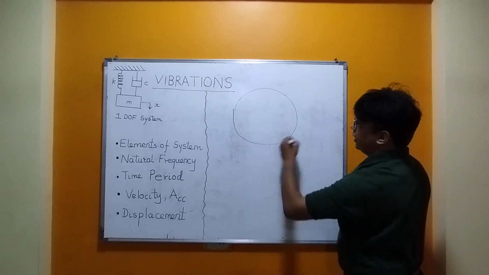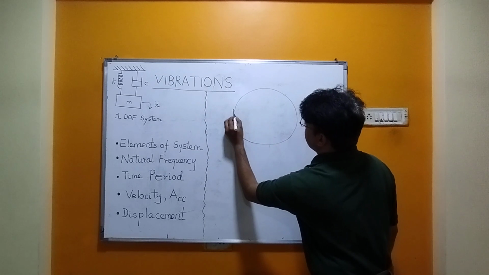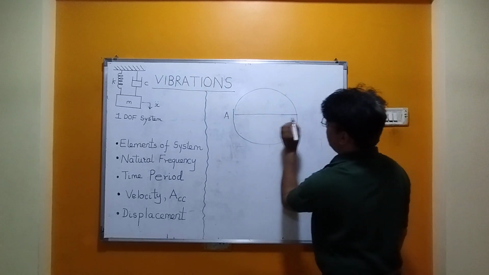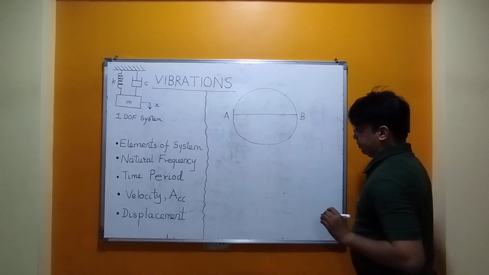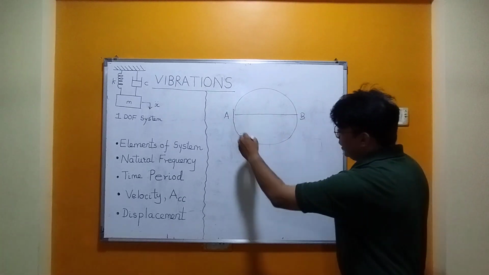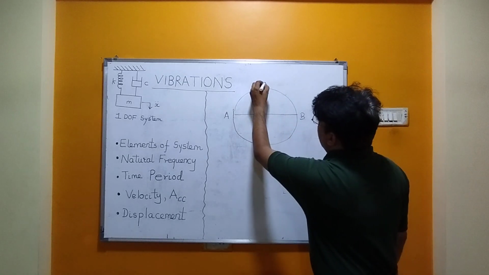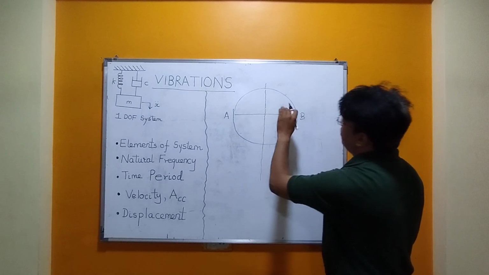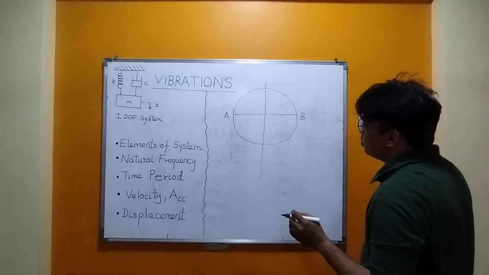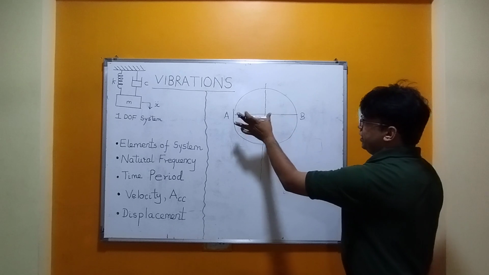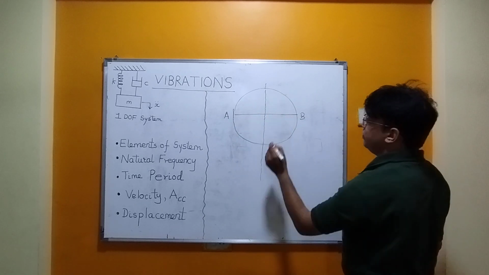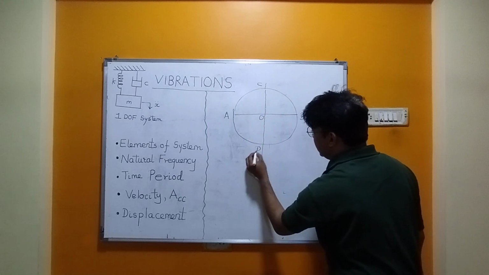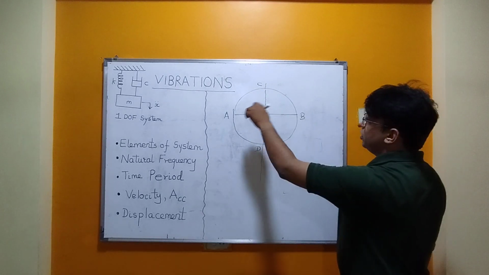A body is moving like this, and let us say this is its diameter AB. AB is the diameter. Now this body is moving along its circle. Let us say this is another diameter at 90 degrees. You can see over here, this is the AB diameter, which is horizontal, and we have another diameter, let us say it is CD, COD. This is diameter CD, which is perpendicular to it.